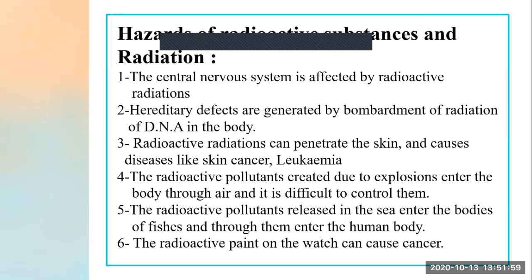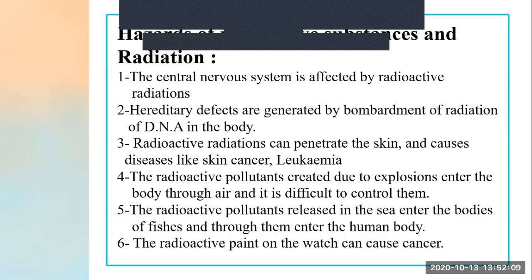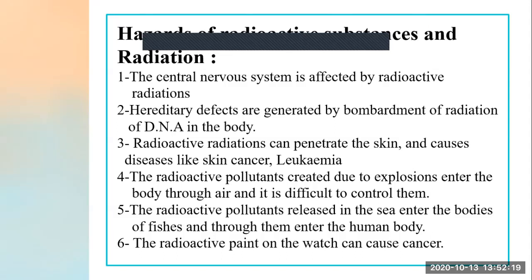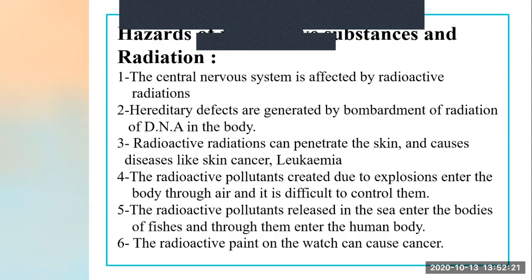Now number second, hereditary defects are generated by bombardment of radiation on DNA in the body. Now see, hereditary defects. By just reading this second point, only one thing comes to our mind, what? The Hiroshima and Nagasaki attack.